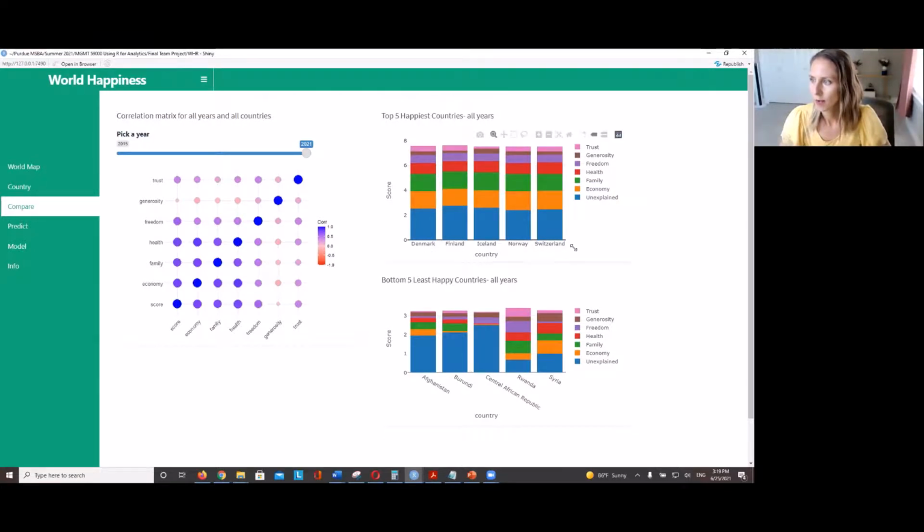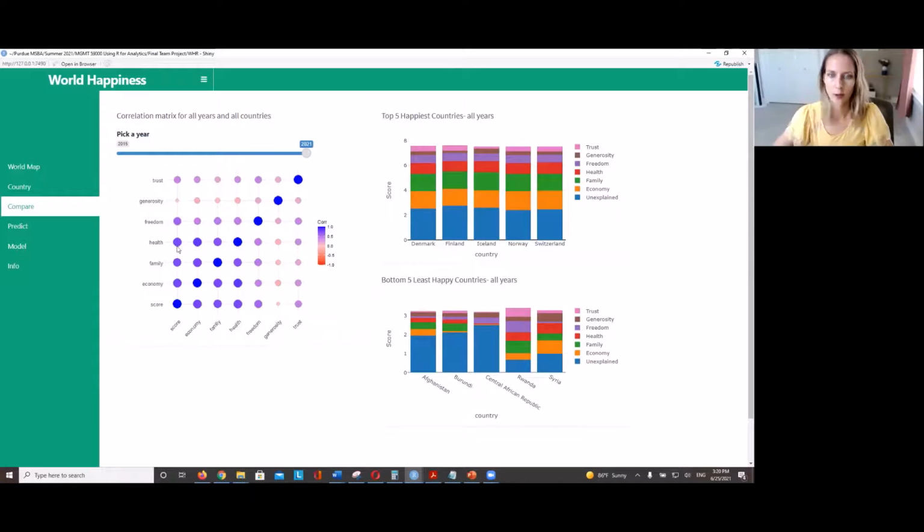Also, this is the top 5 countries' averages from 2015 to 2021. We can see that these countries, Denmark, Finland, Iceland, Norway, and Switzerland, are all Northern European countries. We can see that economy, family, and health play the most important role in the composition of the score. It's the same thing that we saw in the correlation matrix. Economy, family, and health are tied to the score the most, as they appear in a darker purple color.